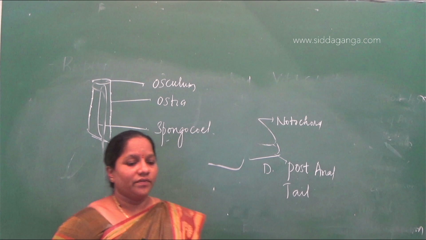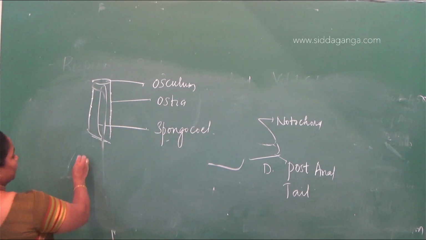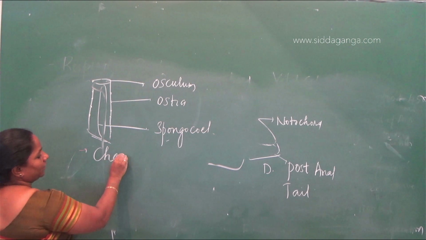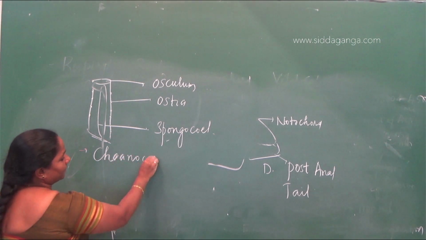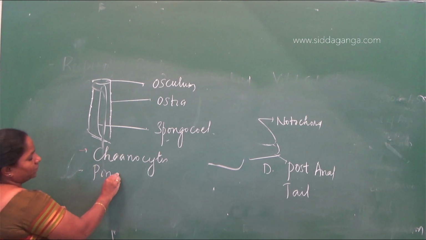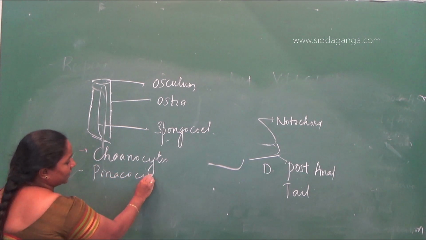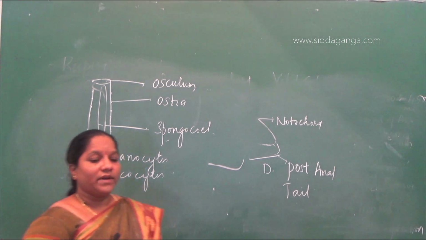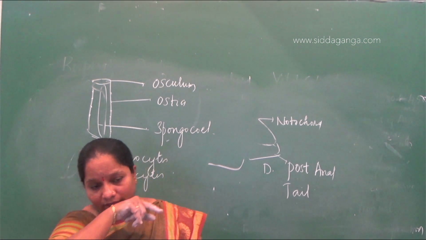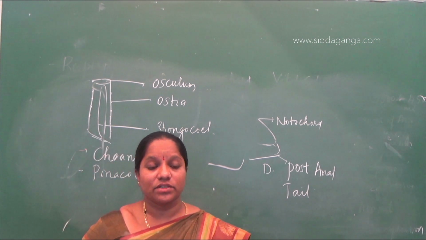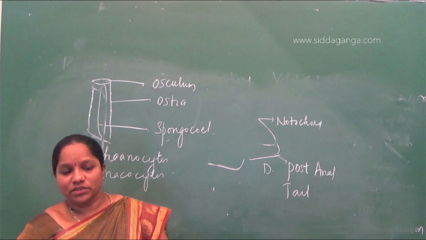So in the poriferan, cells like choanocytes and pinacocytes are going to help. From the phylum Porifera till the phylum Coelenterata, we say it is a cellular grade of organization, so cells will do most of the functions.